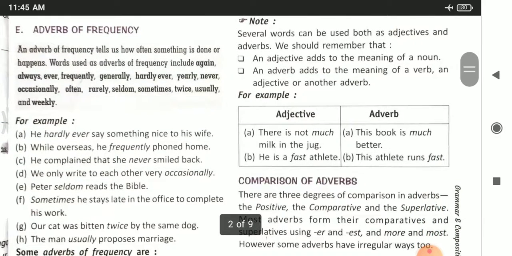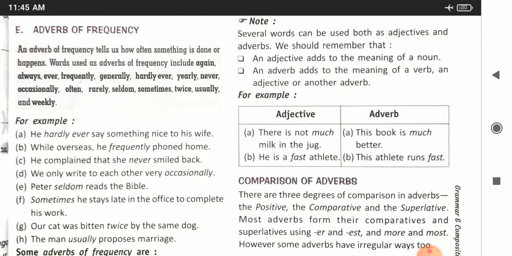Then next is adverb of frequency. It answers the question that the work is done, but how frequently it is done. So here it is written, an adverb of frequency tells us how often something is done or happens.